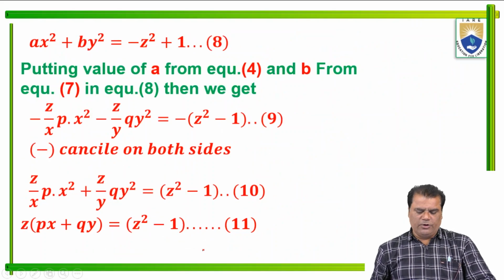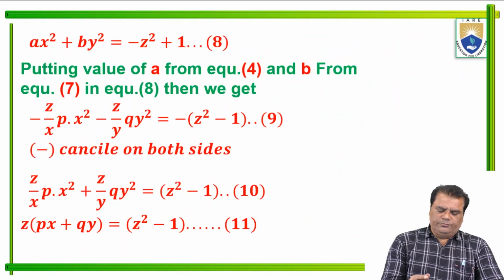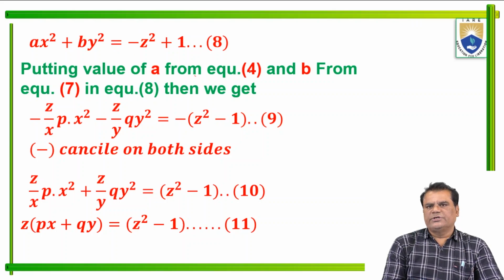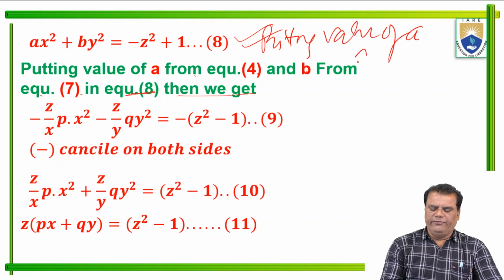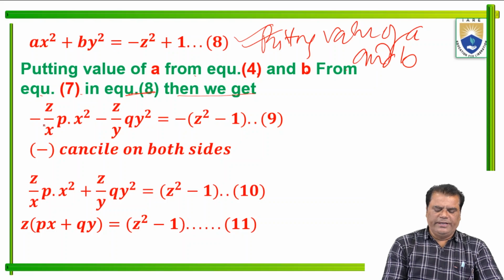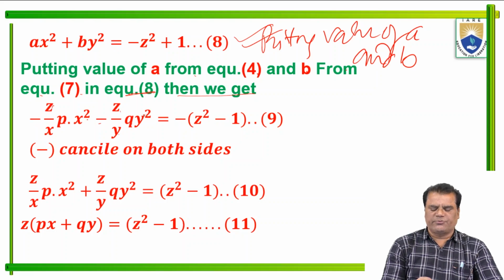Okay. Now taking z square to this side, putting the value of a from equation 4 and the value of b from equation 7 in equation 8, we get minus z upon x p x square minus z upon y q y square equals minus common, z square minus 1.